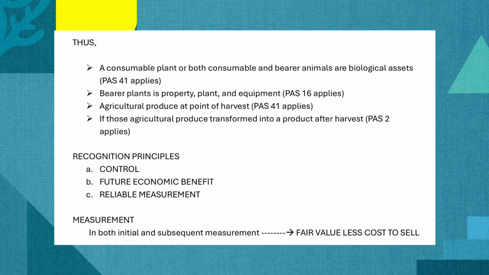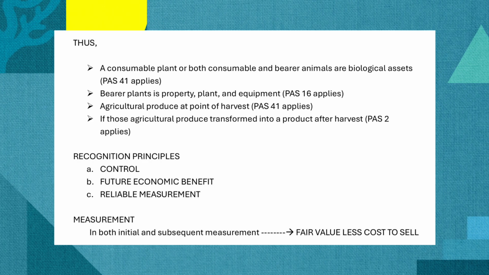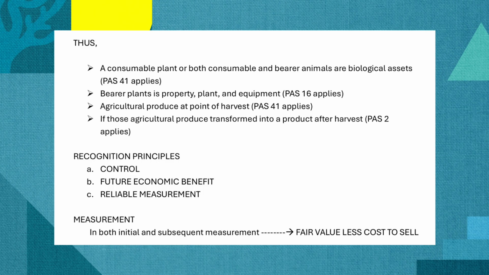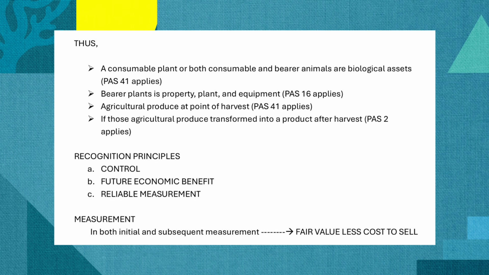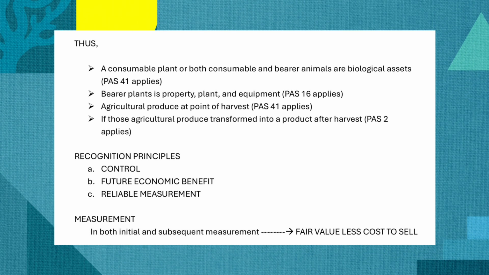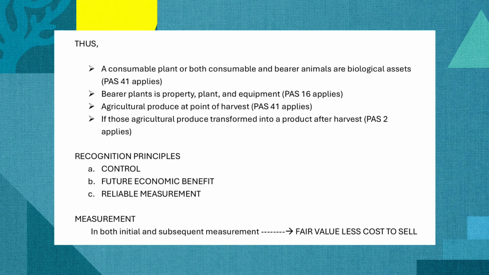Thus, in conclusion, ito po yon, consumable plant or both consumable and bearer animals are biological asset, therefore PAS 41 will apply. Bearer plants, diba? These are property, plant, and equipment, kaya PAS 16 applies. Agricultural produce at point of harvest, PAS 41 yon. Kasi from the moment you detach it, ganun na yon. If those agricultural produce transform into a product after harvest, ayun, na-detach mo na siya, undergo to a process, well, PAS 2 applies kasi inventory na siya.